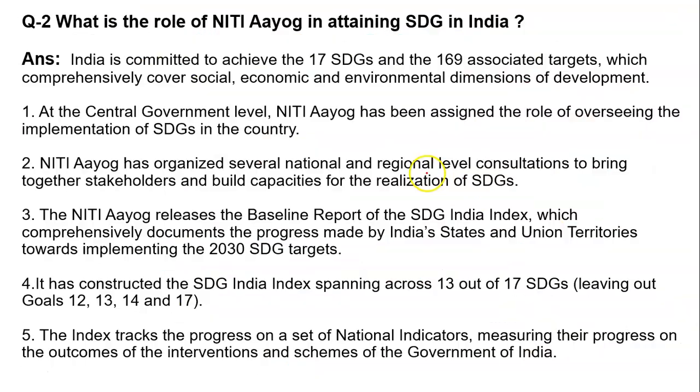Now, the most important question you can expect in your exam is: what is the role of the Niti Aayog in attaining the Sustainable Development Goals? The Niti Aayog is the think tank. Can you tell me the difference between the Planning Commission and Niti Aayog?